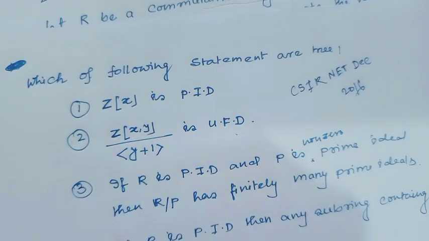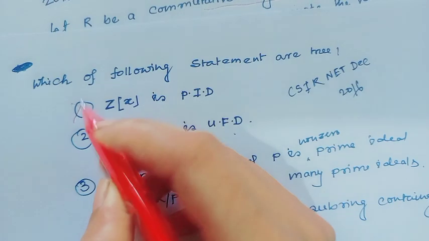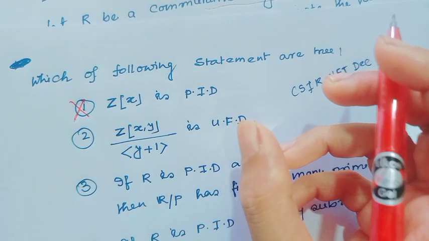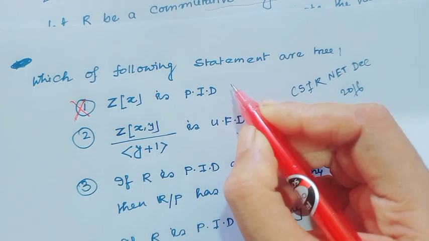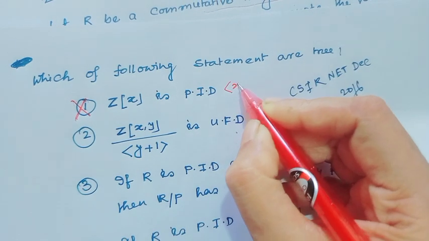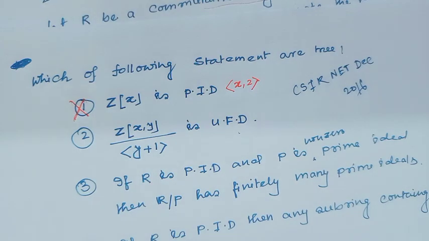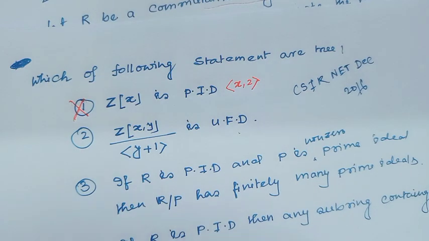We all know Z[x] is not a PID because a PID contains only principal ideals, but Z[x] contains the ideal generated by x comma 2, which is not generated by a single element.